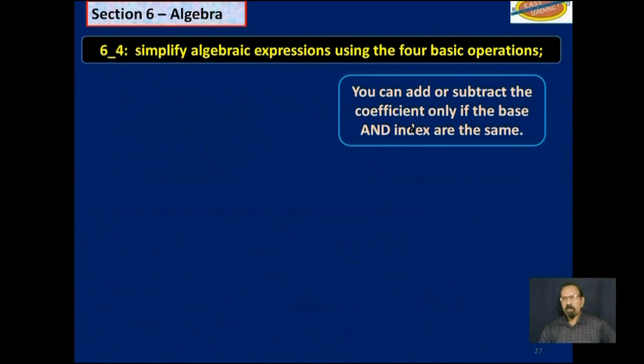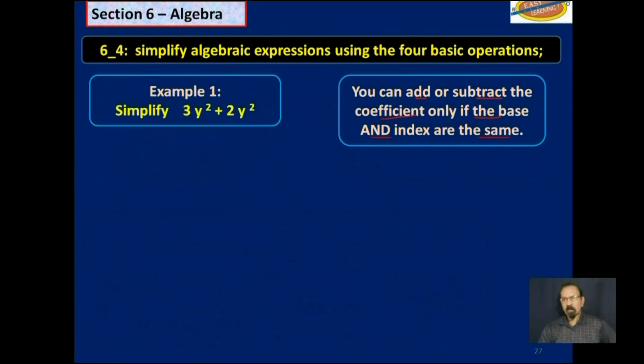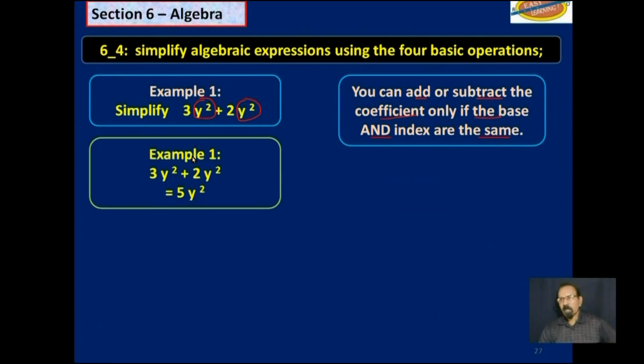As I said, you can add or subtract the coefficients only if the base and index are the same. That is, if the terms are the same. So example 1, simplify 3y squared plus 2y squared. Notice this term here is the same as that term. So we can add those. And we get 5y squared.